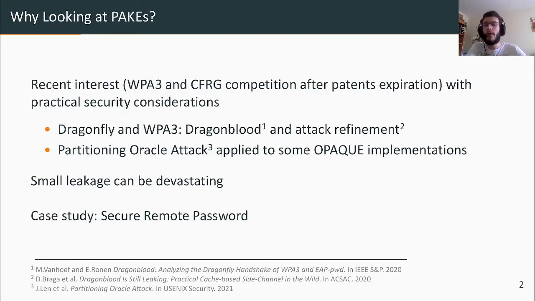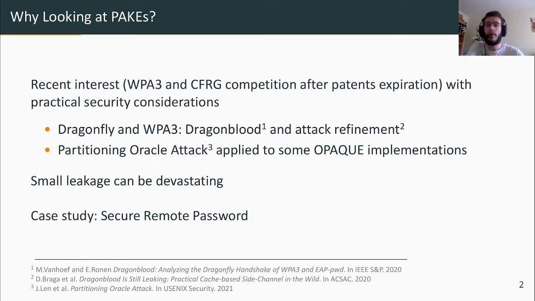So why did we decide to take a look at PAKEs? PAKEs have been around for quite a long time now, and there are many schemes, but adoption was really slowed down by patents on the first PAKEs. And some designs are kind of weird because of the patent circumvention, making the security proof quite hard. However, recently we've seen a significant speed up of PAKE adoption with two notable facts.